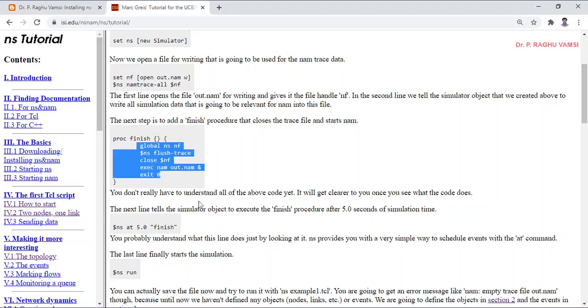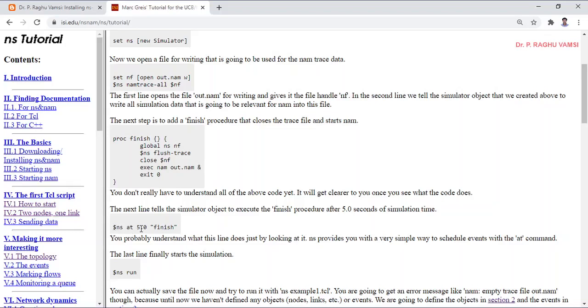This is the standard way of finishing. That means whatever leftover traces are there will be flushed, the trace file will be closed, the network animator file will be opened, and once you close the network animator, you exit from the program.